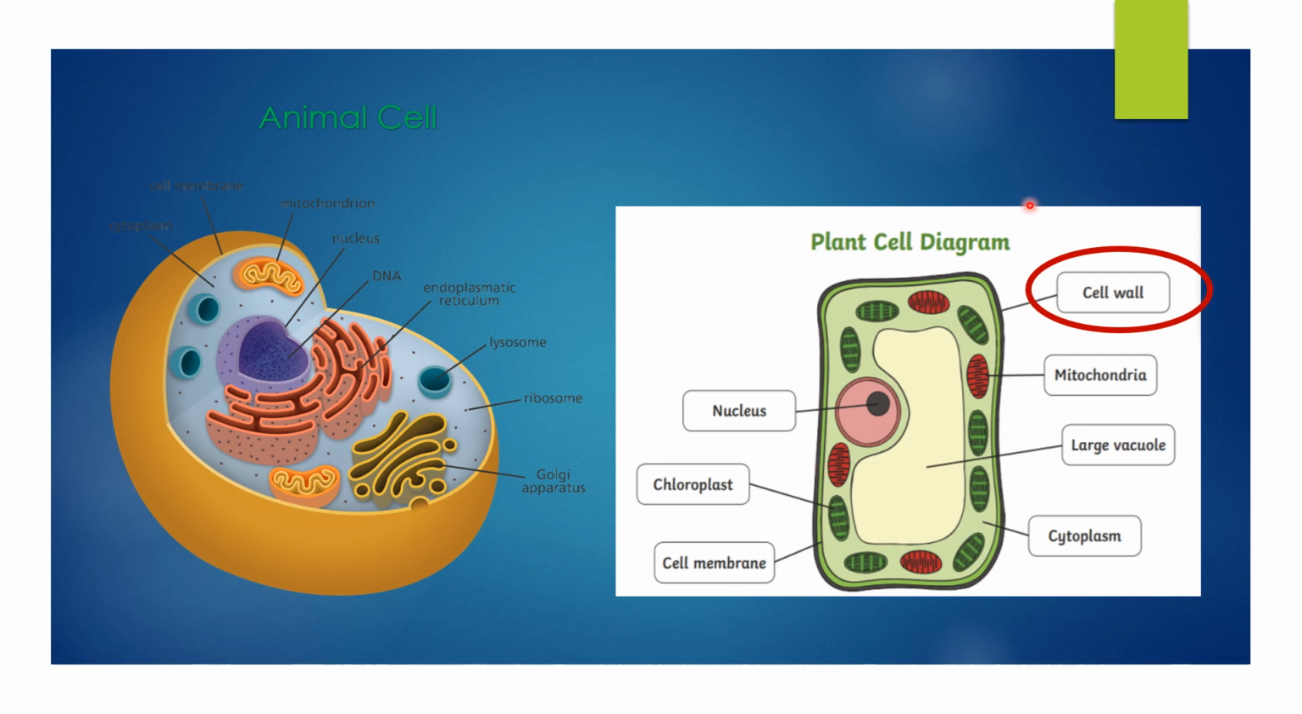So let us move on. I hope you all know that a plant cell is present only in plants, and animal cells are the cells that are present in an animal.